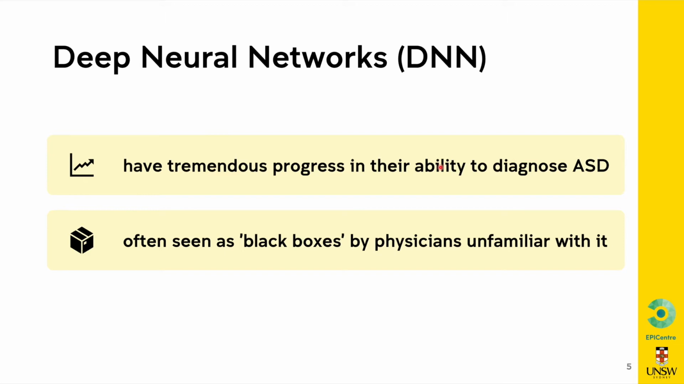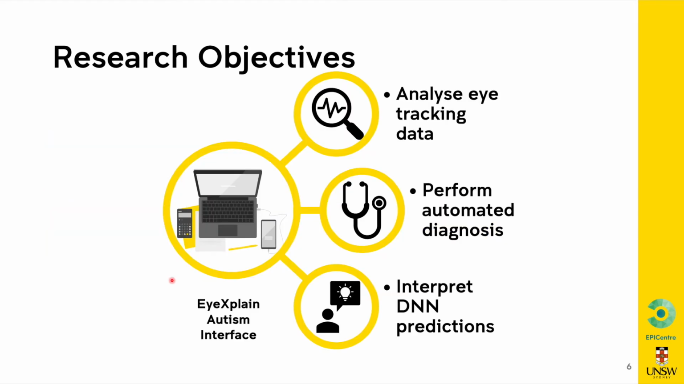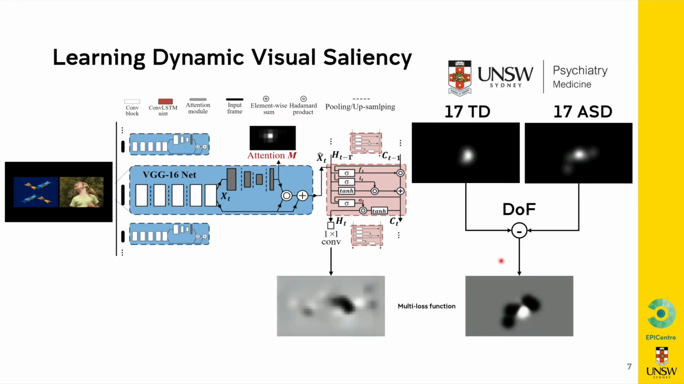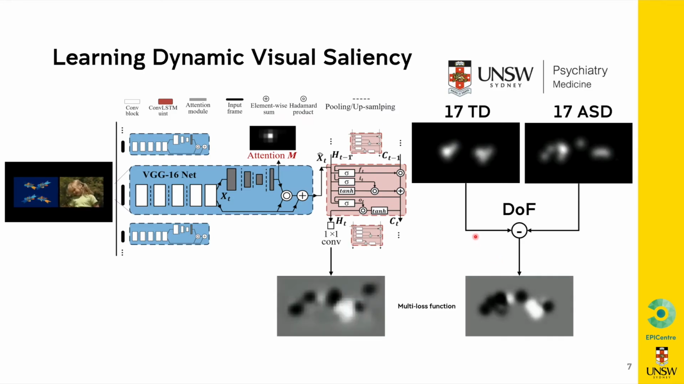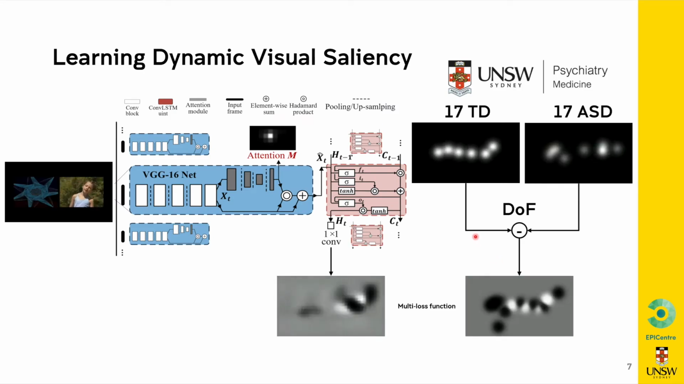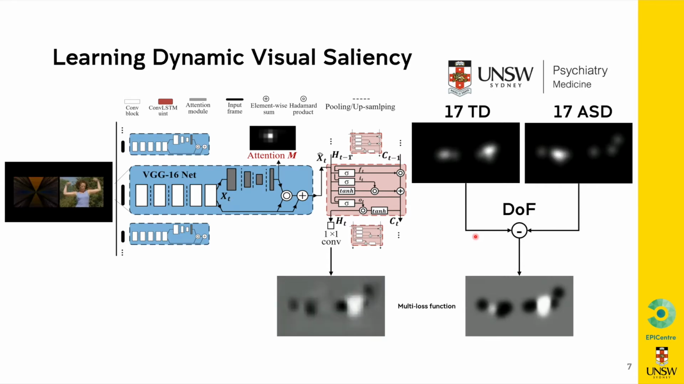Recently, deep neural networks have seen tremendous progress in their ability to diagnose autism. However, they're often seen as black boxes by physicians unfamiliar with them. That's why in this research, we're going to present EyeXplain Autism and discuss a sample scenario where clinicians can analyze eye tracking data, perform automated diagnosis, and interpret DNN predictions. In this talk, I'm not going to focus on clinical protocol and training. Please refer to the paper for more information.